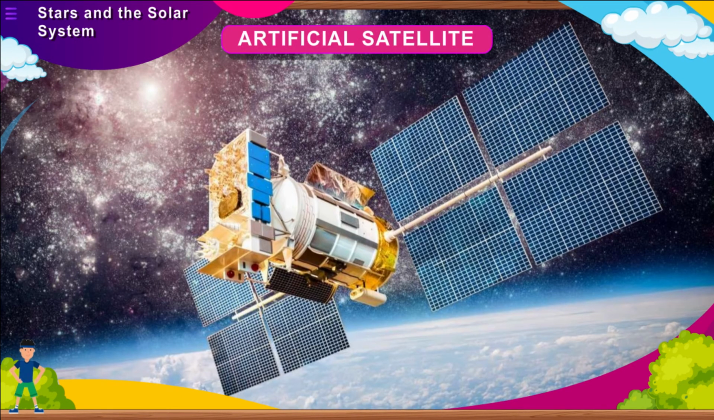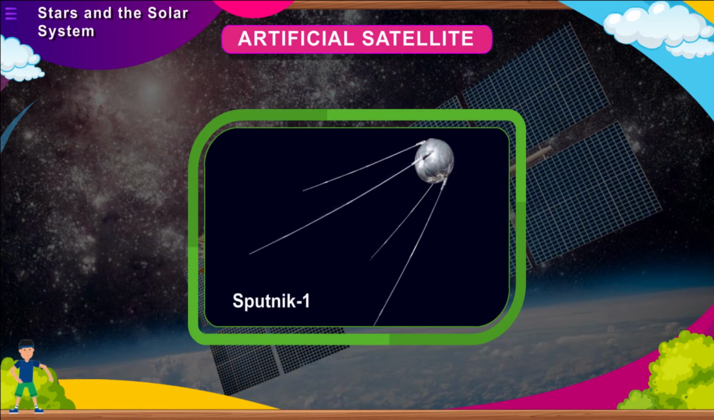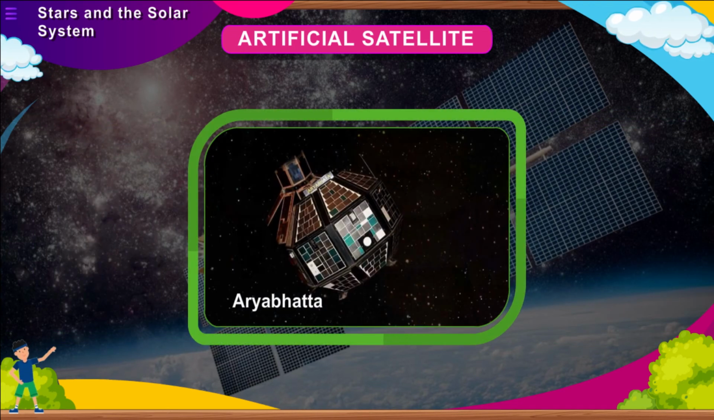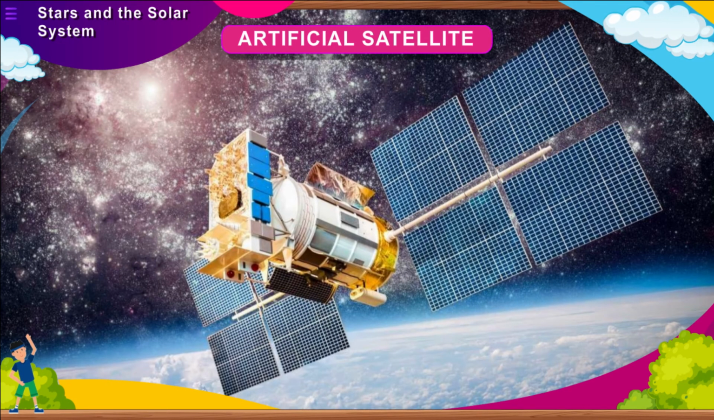Artificial satellite. A man-made object circulating around a planet is called an artificial satellite. The first artificial satellite was Sputnik 1, launched on October 4, 1957 by the USSR. The first Indian satellite was Aryabhatta, launched on April 19, 1975. Since then, India has launched a number of satellites. An artificial satellite may either be geostationary, Earth synchronous, or sun synchronous.